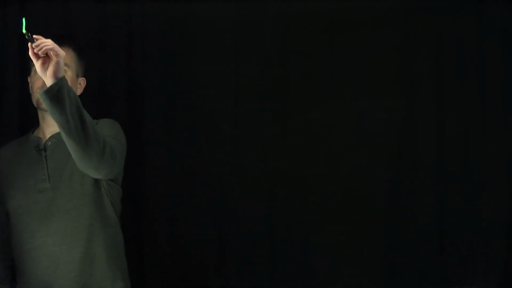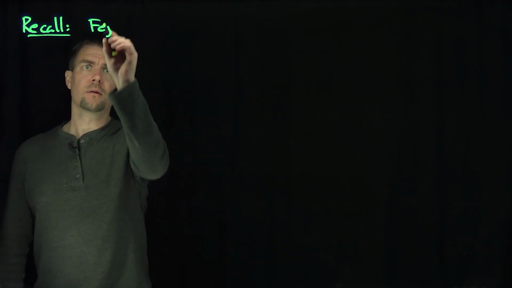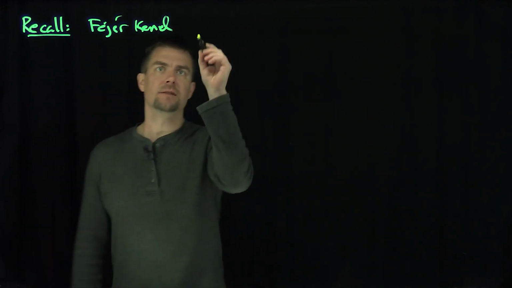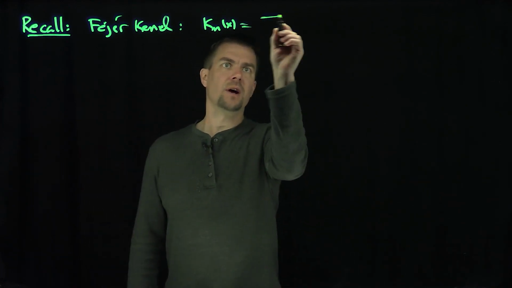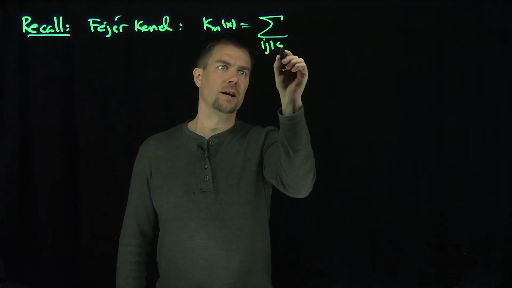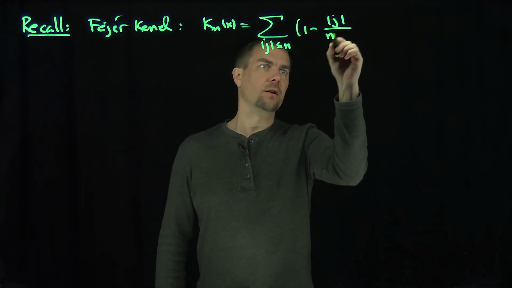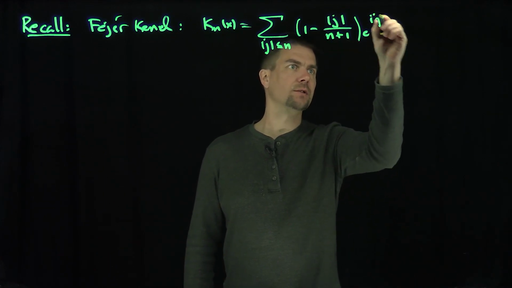Hello students, in this video we'll discuss the Parseval relationship using the Fejer means. Recall the Fejer kernel has the following form. It's K_n of x, and it's the sum over j less than or equal to n of 1 minus absolute value of j over n plus 1, times e to the i j x.